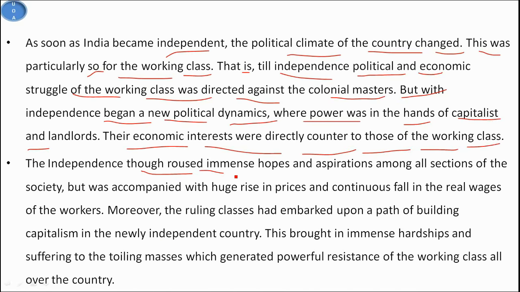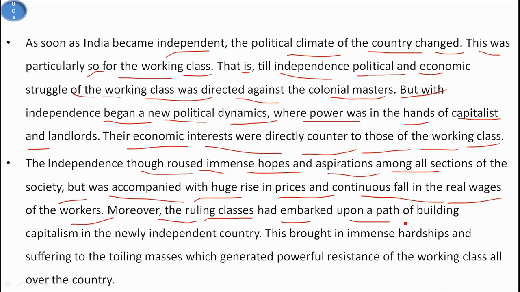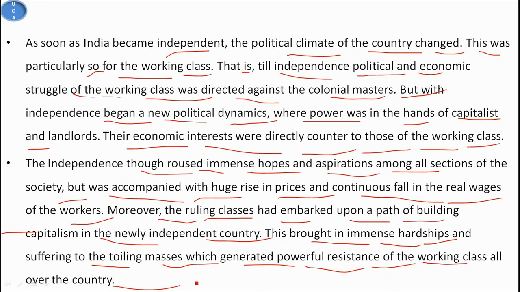So independence aroused immense hopes and aspirations among all sections of society, but was accompanied with a huge rise in prices and a continuous fall in the real wages of the workers. Moreover, the ruling class embarked upon a path of building capitalism in the newly independent country. This brought immense hardship and suffering to the toiling masses, which generated powerful resistance of the working class all over the country. So now we see the class mobilization.